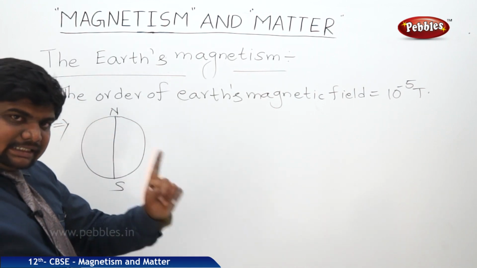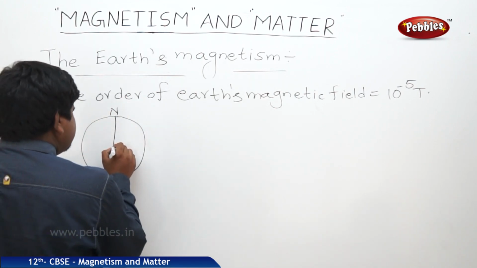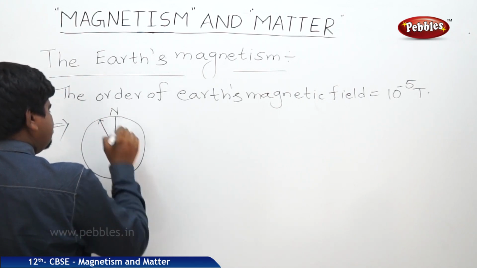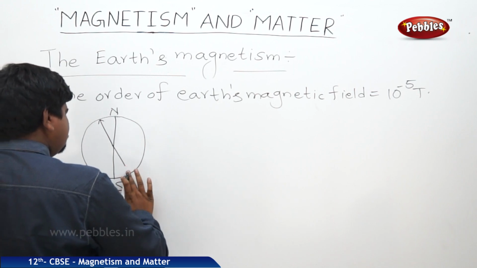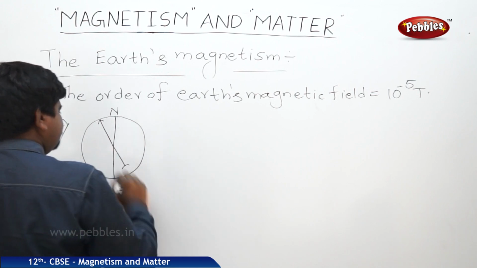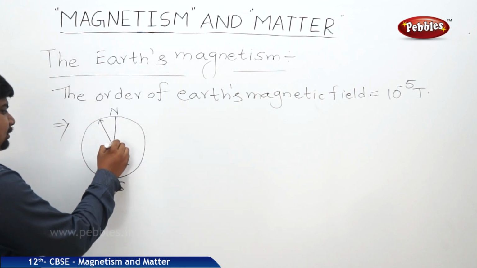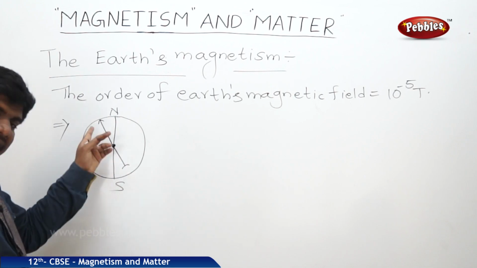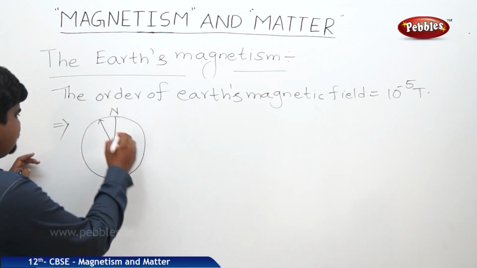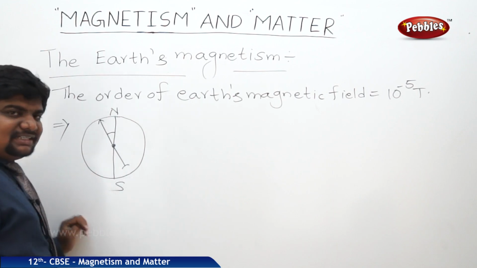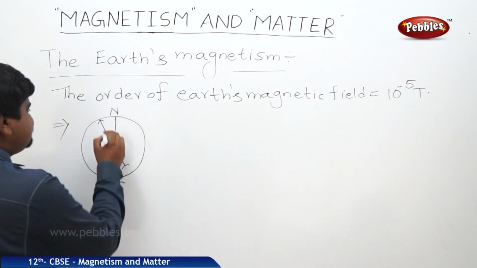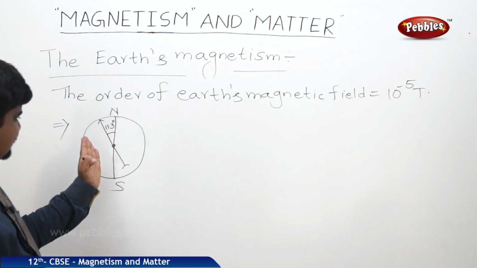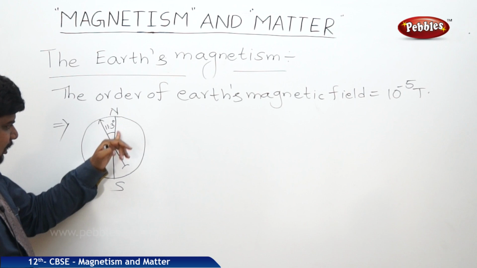A magnetic compass needle, freely suspended, is always like this. This NS is the geographical axis, and this is the magnetic dipole axis. There is always a separation between these poles, approximately equal to 11.3 degrees.